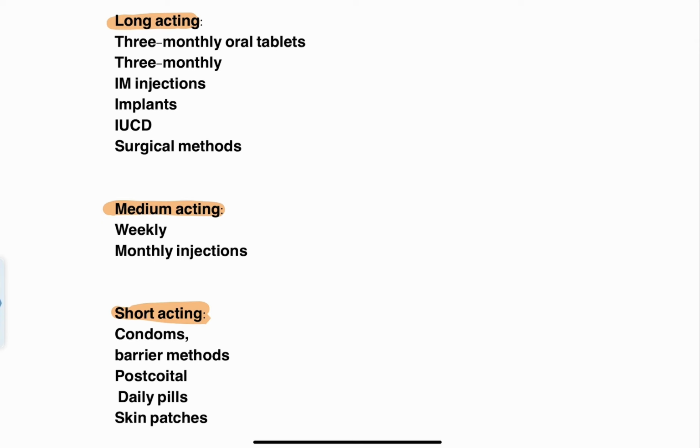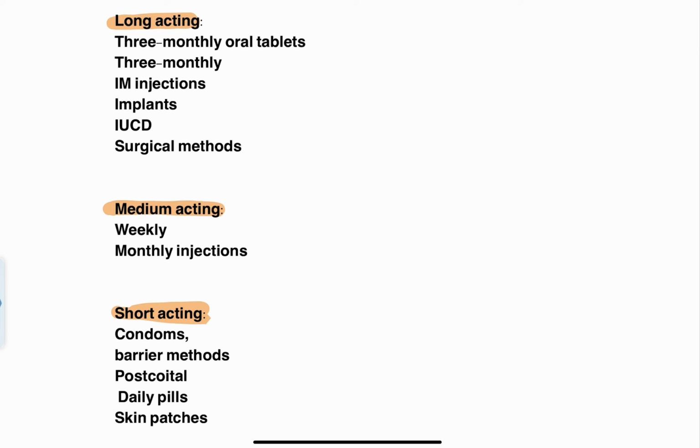But then the short acting agents are those agents which are dependent upon having coitus. Let's say for example a couple is going to have coitus now. So before having coitus, for contraceptive effect the couple is going to wear the condom. So they rely upon the condom in order to prevent the conception. So this condom has to be changed every single day because the efficacy of the condom is going to decrease once it is repeatedly used. So therefore it has to be changed every single time when the couple is going to have coitus. So those are short acting contraceptive agents because condoms cannot be used for a longer period of time. It has to be changed for every single act of coitus.